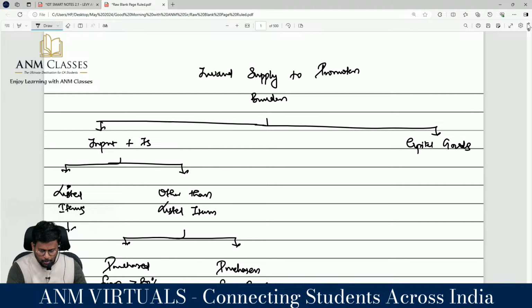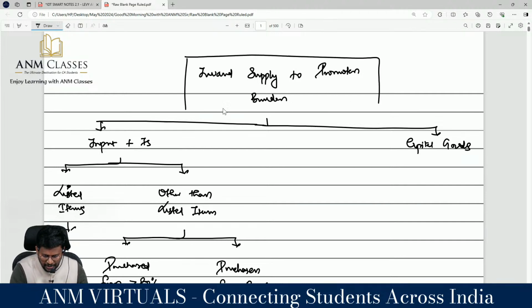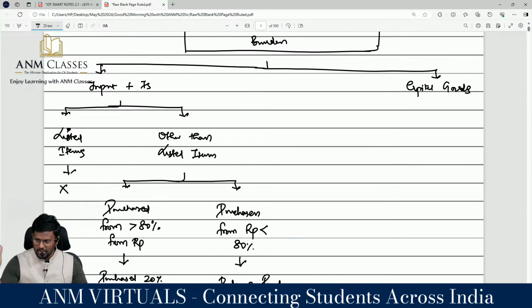Inward supply to the promoter or builder is classified into how many categories? 2 categories. Number 1, input and input services; number 2, capital goods. Input and input services are classified into 2 categories: listed items and other than listed items. That means when you count that 80%, don't consider the listed items, because those items are not covered under the ambit of GST at all. But for other than listed items, you have to check whether purchases have been made from a registered person up to 80% or not.